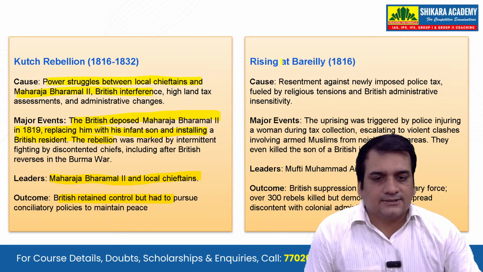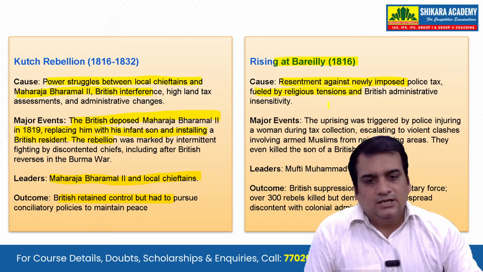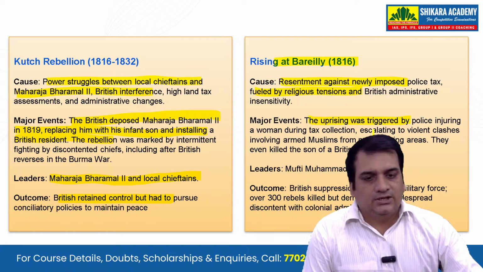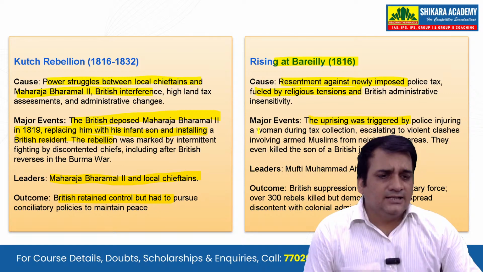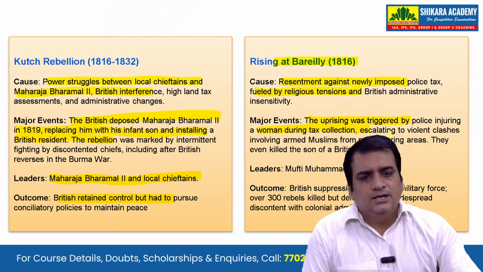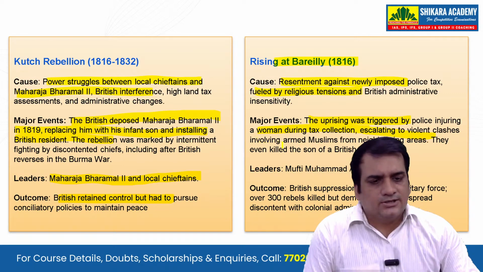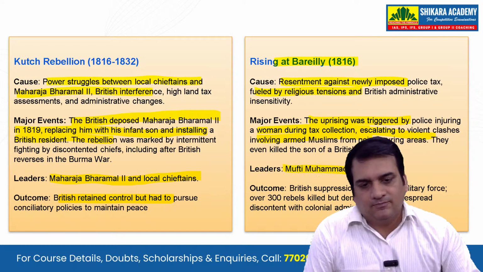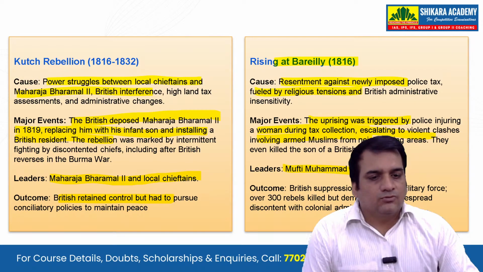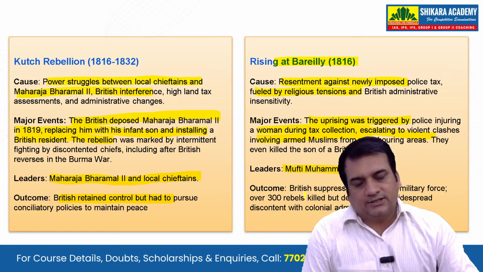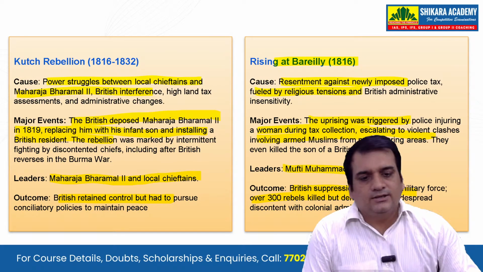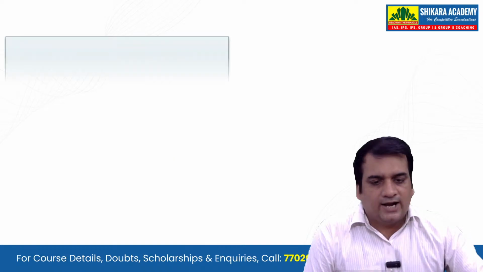Next is the rising at Bareilly: resentment against a newly imposed police tax, fueled by religious tension and British administration insensitivity. The uprising was triggered by police injuring a woman during the tax collection, escalating to violent clashes involving armed Muslims from neighboring areas at that time. And who was the leader? The leader was Mufti Muhammad Awaz. We are talking about the rising at Bareilly. British suppression with heavy military force, over 300 rebels killed, but it demonstrated widespread discontent.